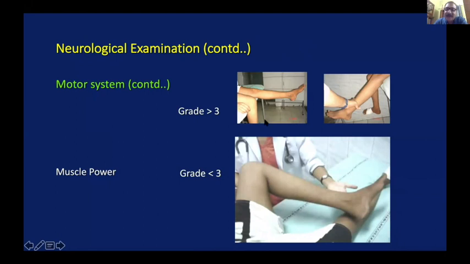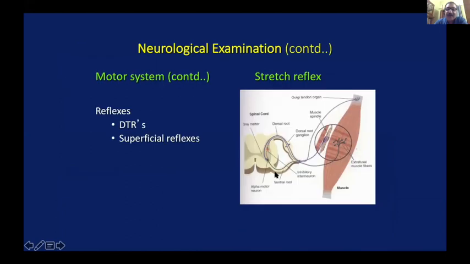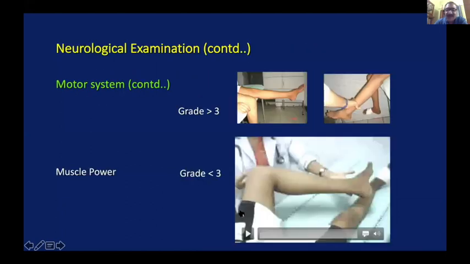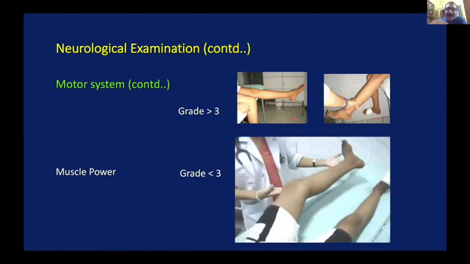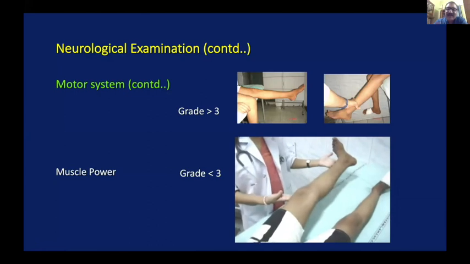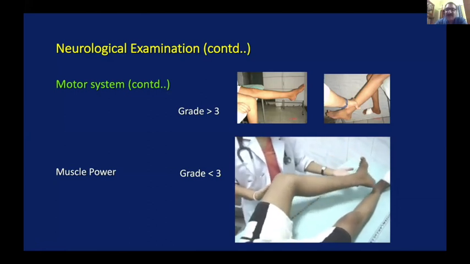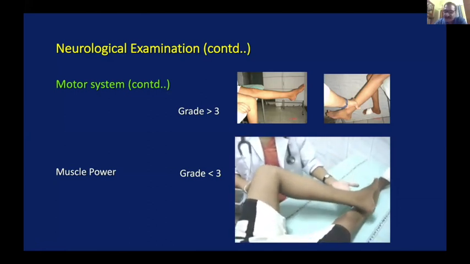It may happen that you go straight away giving the resistance, which will not be the actual power. First, ensure that the patient has got a power 3 at least, checking for the quadriceps with the gravity eliminated. See whether the patient is able to extend the knee and then go for grade 4 and grade 5. These are the common mistakes which the candidates do in the exam.